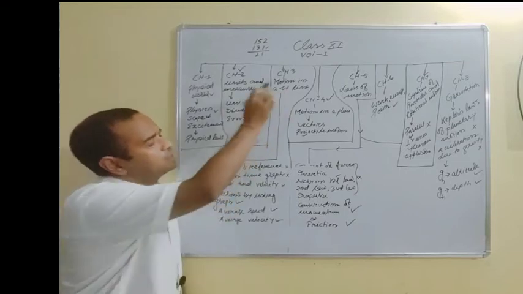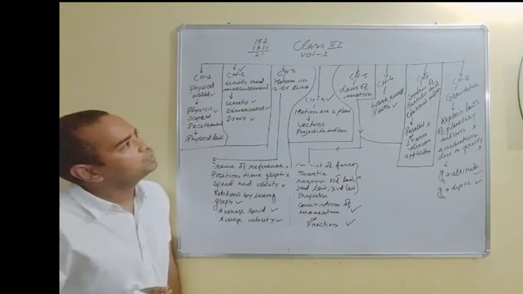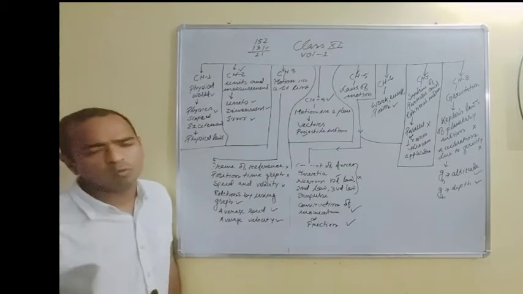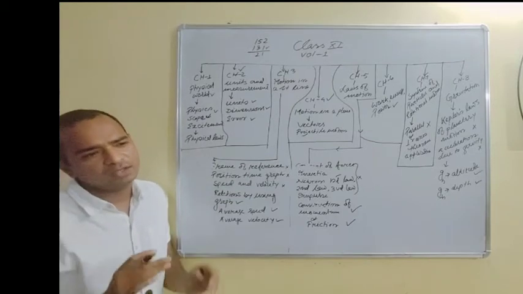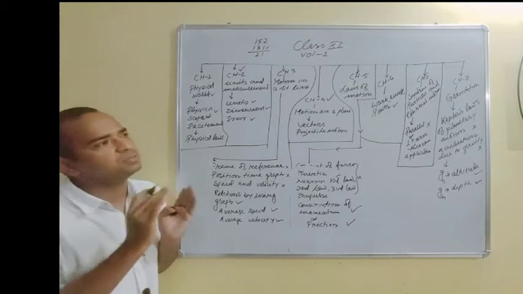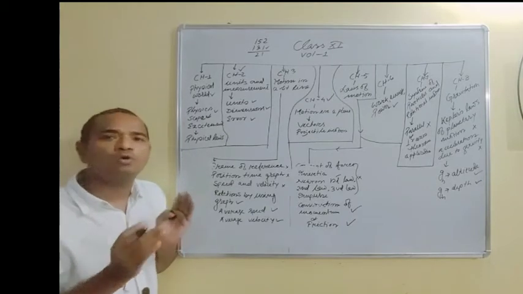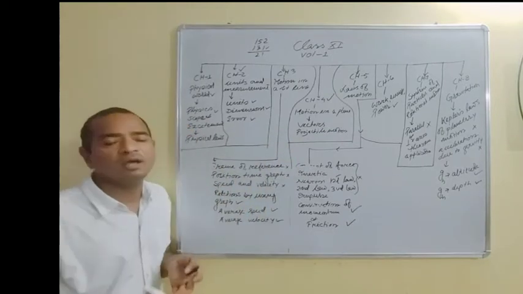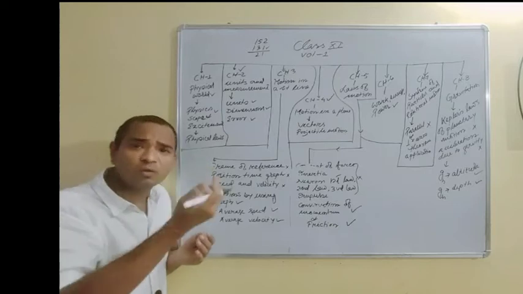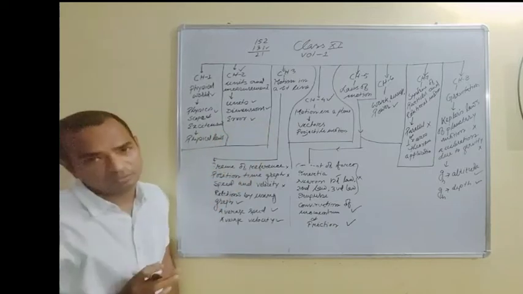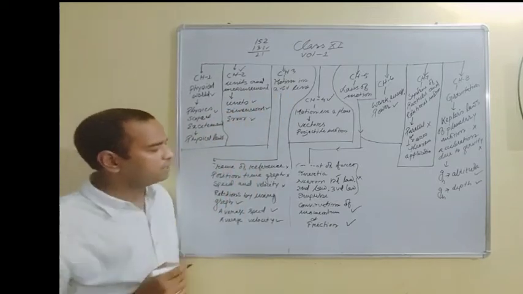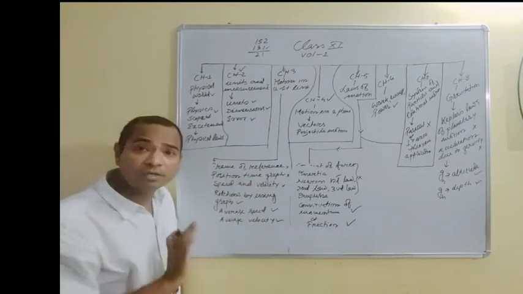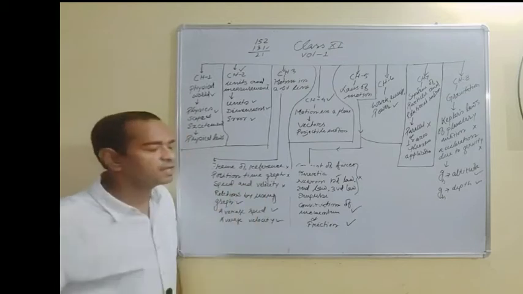Now if you look at chapter 3, you will see that this is motion in a straight line. This volume 1 of physics mostly deals with motion in a straight line, motion in a plane, motion in 3 dimensions, and then planetary motion and circular motion. So those chapters are there. Okay, in motion in a straight line, frame of reference has been deleted, position-time graph has been deleted, and then speed and velocity has been deleted.